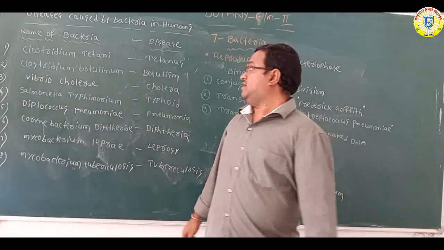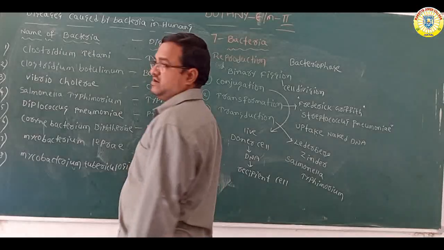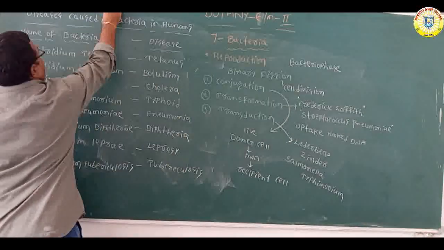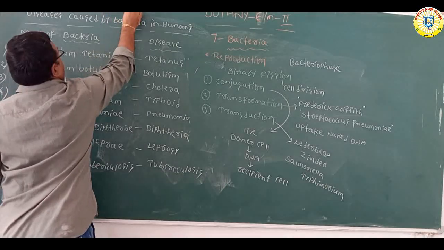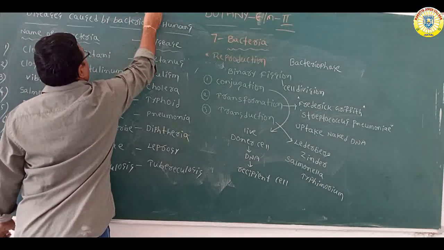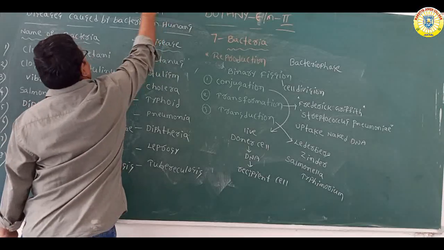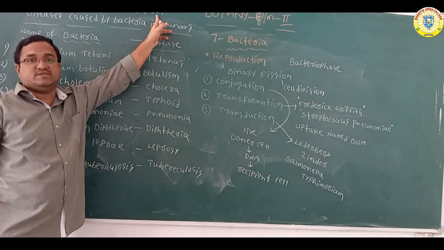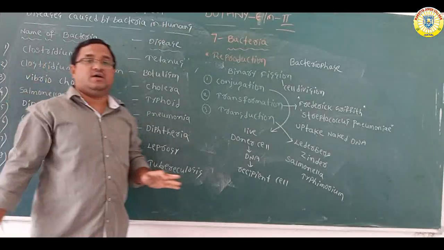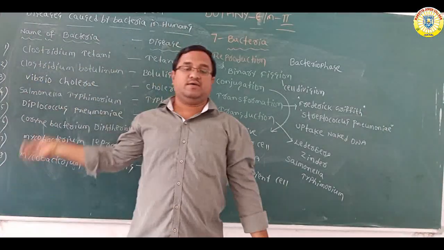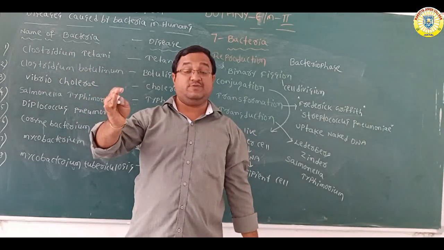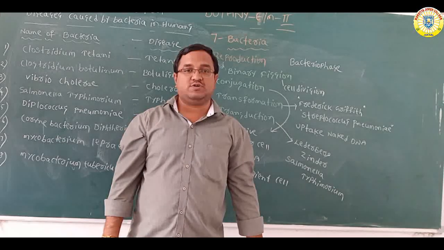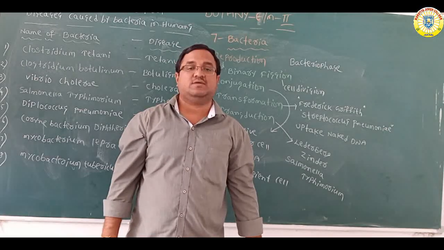So we can say bacteria are friends and foes. The E in foes is a silent letter. So this is the second chapter. We completed the seventh chapter, which is bacteria. Next class we are going to start the eighth chapter, that is viruses.